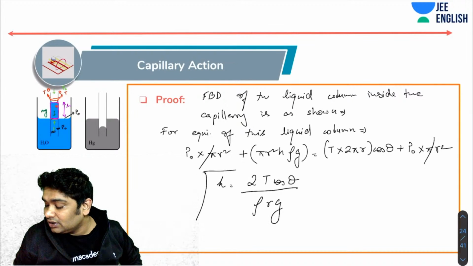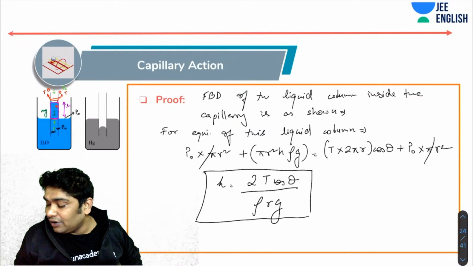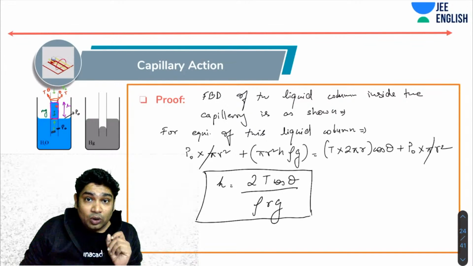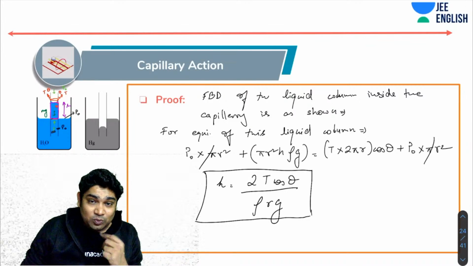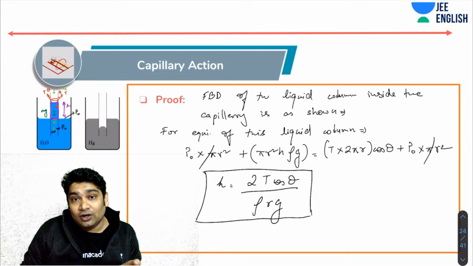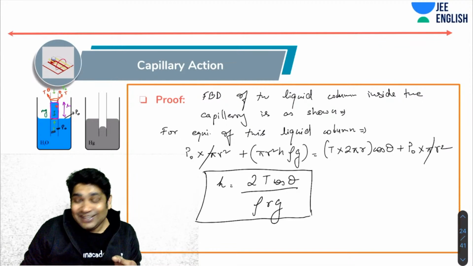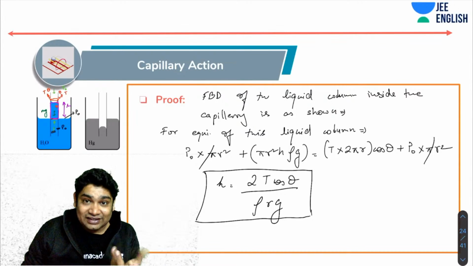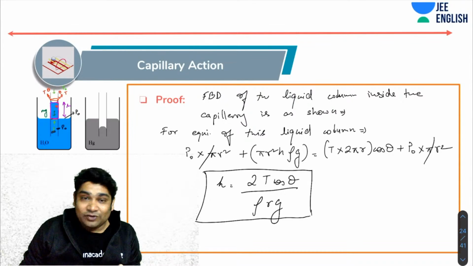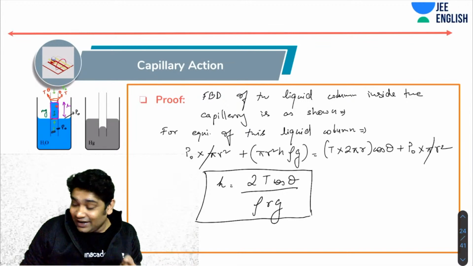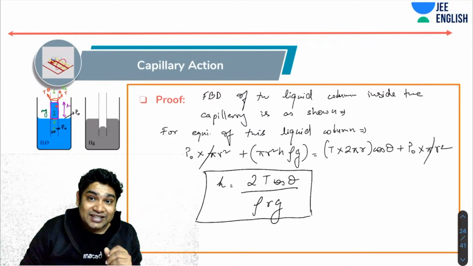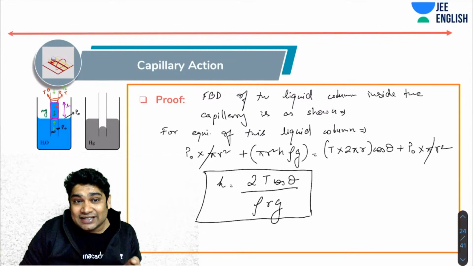That is what your height of capillary rise. Now, you already know that T is very, very small usually. The value of T is of the order of 10 to the power minus 2. Now you realize that rho is very, very high for water, 1000, and g of course is 10. So that is why if the r is very small, then only you see a significant rise. Otherwise, the rise in capillary is negligible.